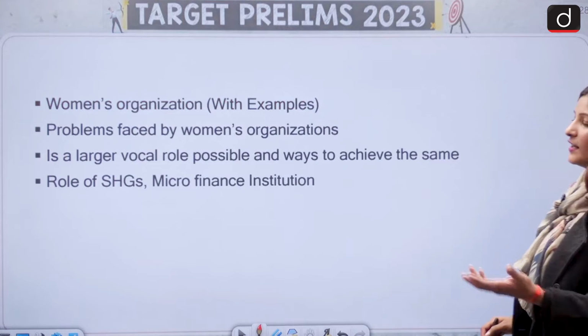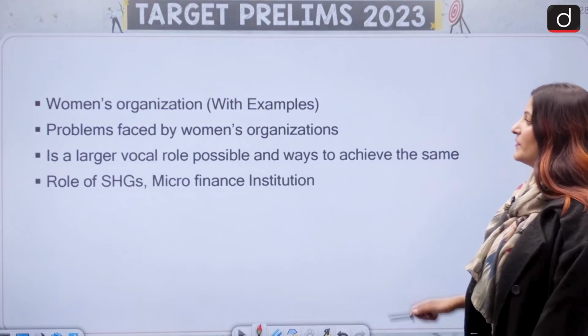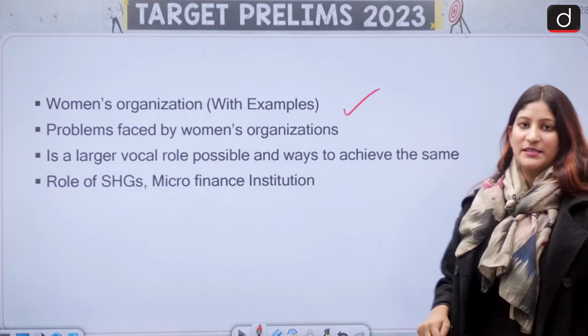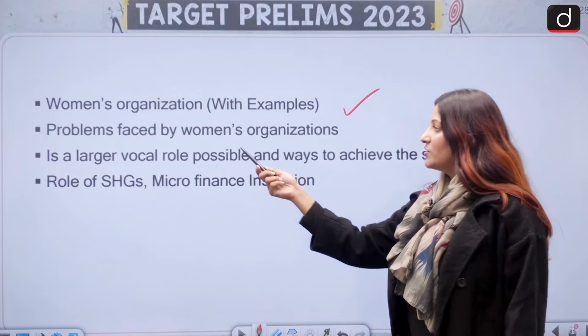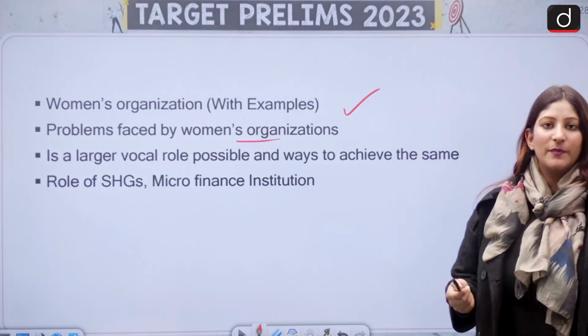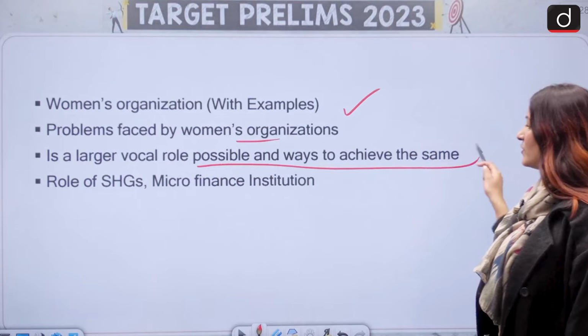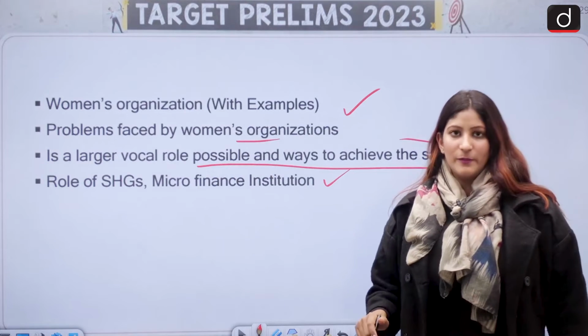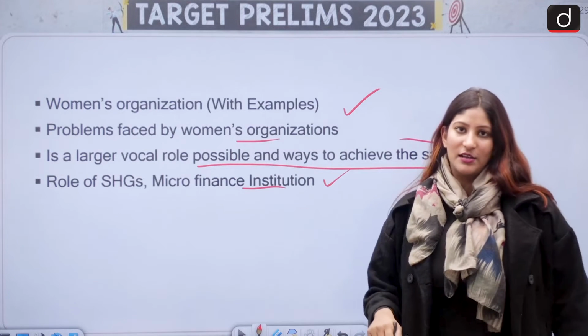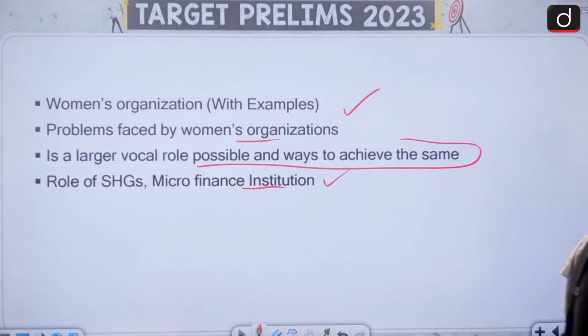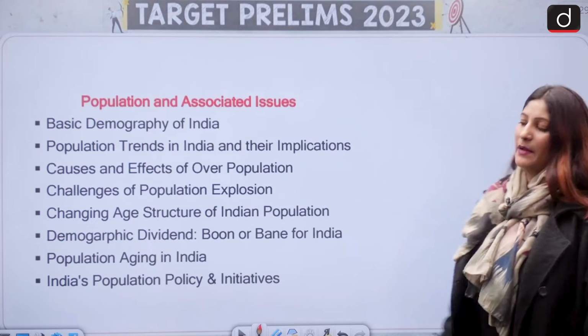Important prominent personalities who participated in the freedom struggle. And we have examples as well for those organizations. The problems which are faced by them, and it is a large vocal role possible and ways to achieve the same. Role of self-help groups, microfinance institutions are also there. This is important from the perspective of mains examination.